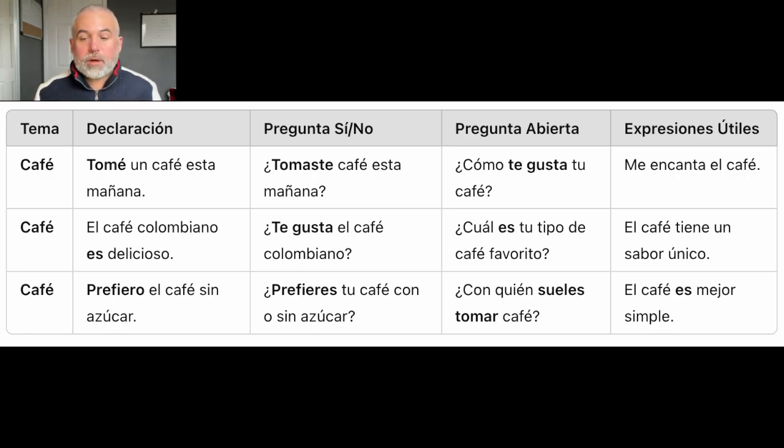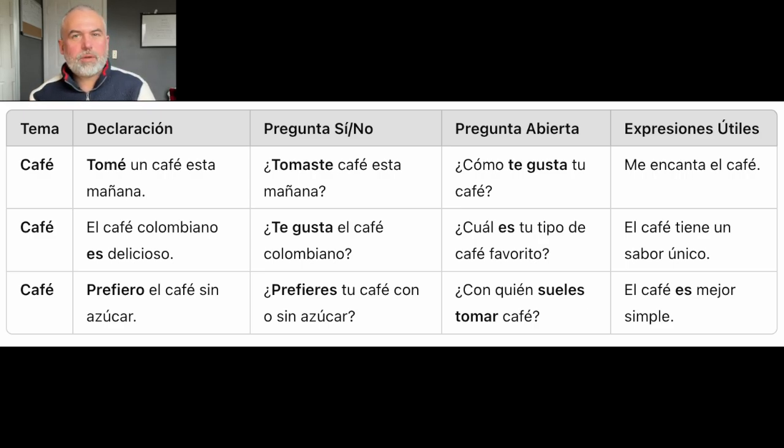Me gusta café negro. And what about you? ¿Cómo te gusta tu café? See how it creates an infinite game? I love coffee. Me encanta el café. All right? Question 2. The Colombian coffee is delicious, no? El café colombiano es delicioso and strong, y fuerte. El café colombiano es delicioso. The verb center point is es.